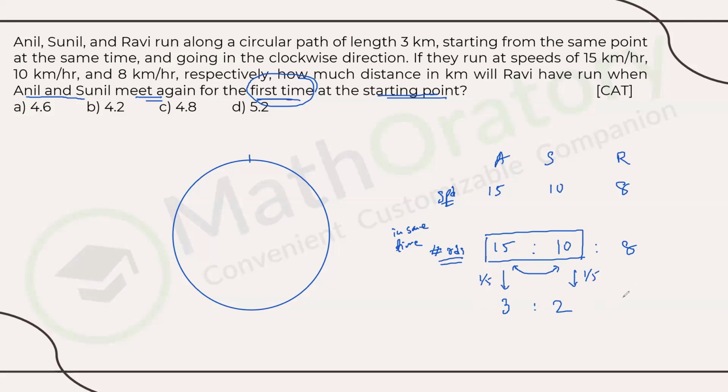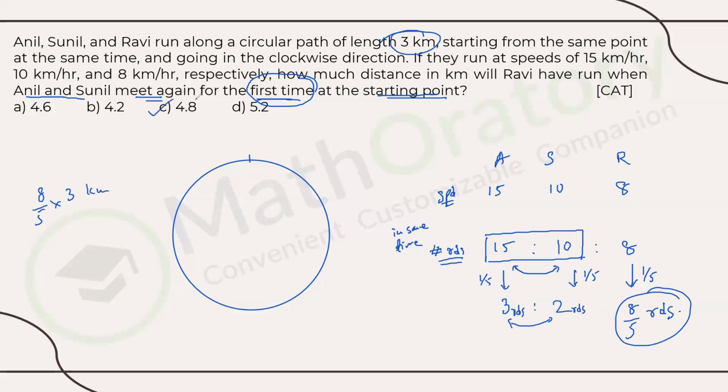But the question is looking for Ravi. So correspondingly, how much does Ravi move by that much time? That is 1/5 of 8 rounds or 8 by 5 rounds. So by the time Anil covered 3 rounds, Sunil covered 2 rounds, Ravi covers 8 by 5 rounds. And that is the point at which these two meet for the first time at the starting point, right? So now we have to just get this to distance, and 1 round is already known to us, 3 kilometers. So 8 by 5 rounds will basically be 24 by 5 or 4.8 kilometers. Right. So that's it.